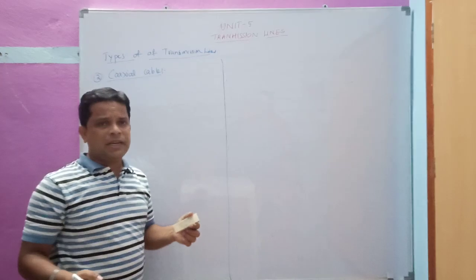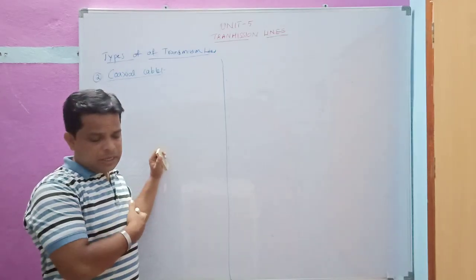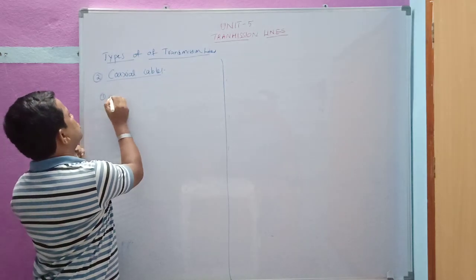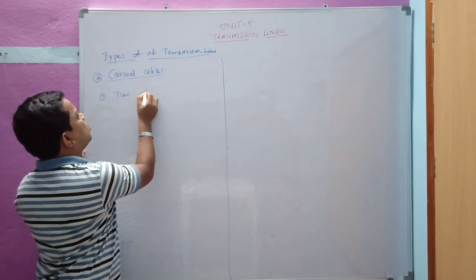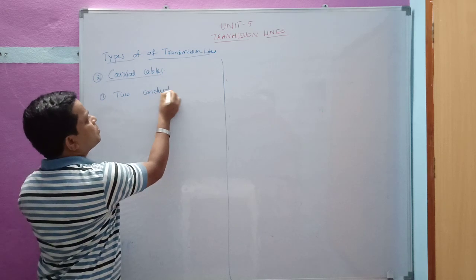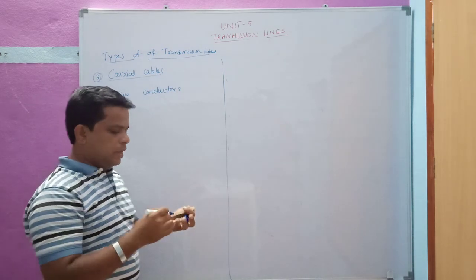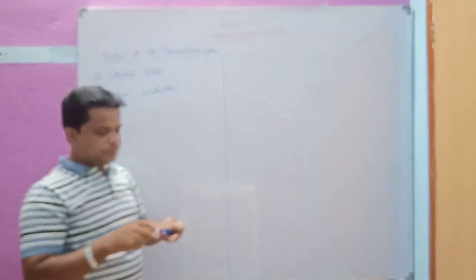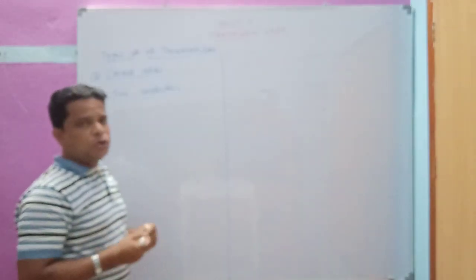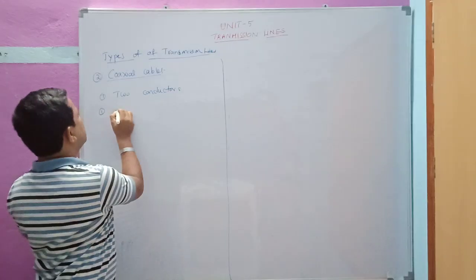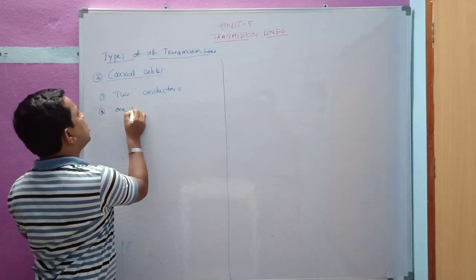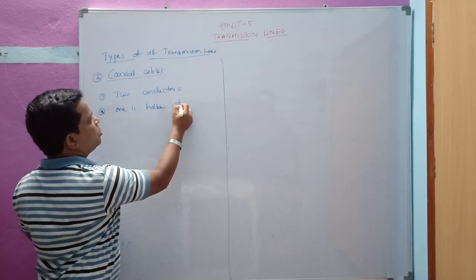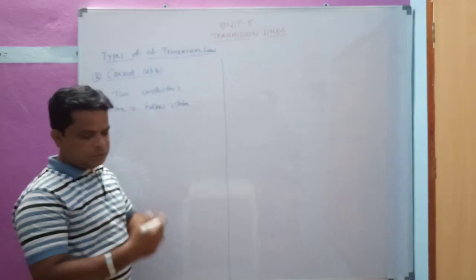Why do we go for the coaxial cable? In order to reduce the losses. The coaxial cable has two conductors, an outer conductor and an inner conductor. The inner conductor is covered with the outer conductor, which is a hollow tube, like a cylinder. So it is covered one within another.